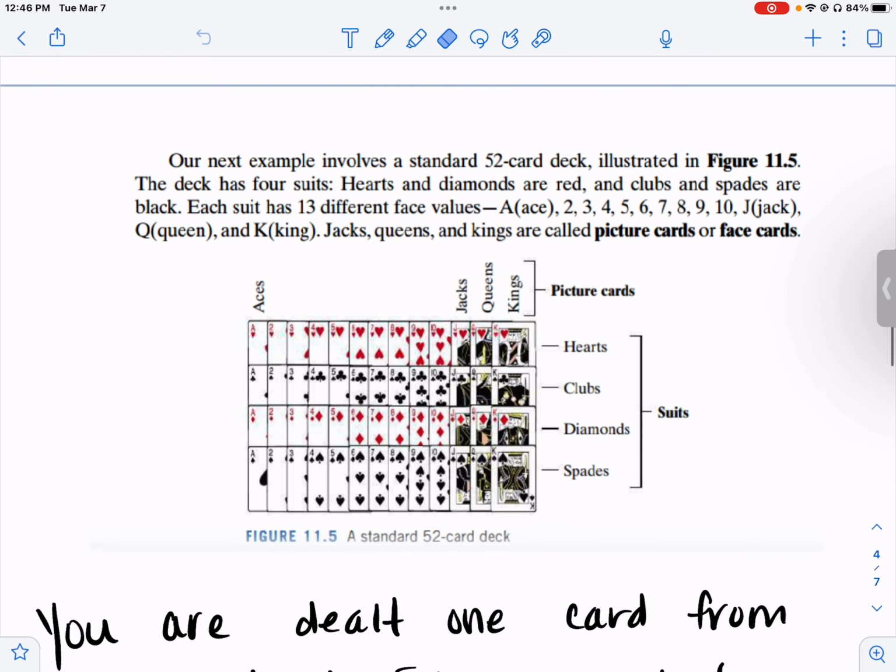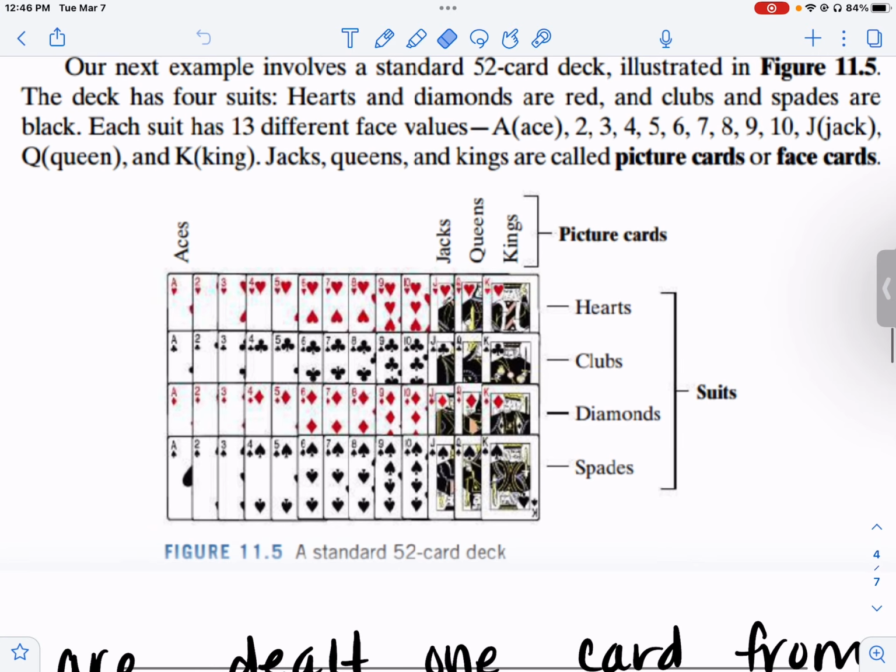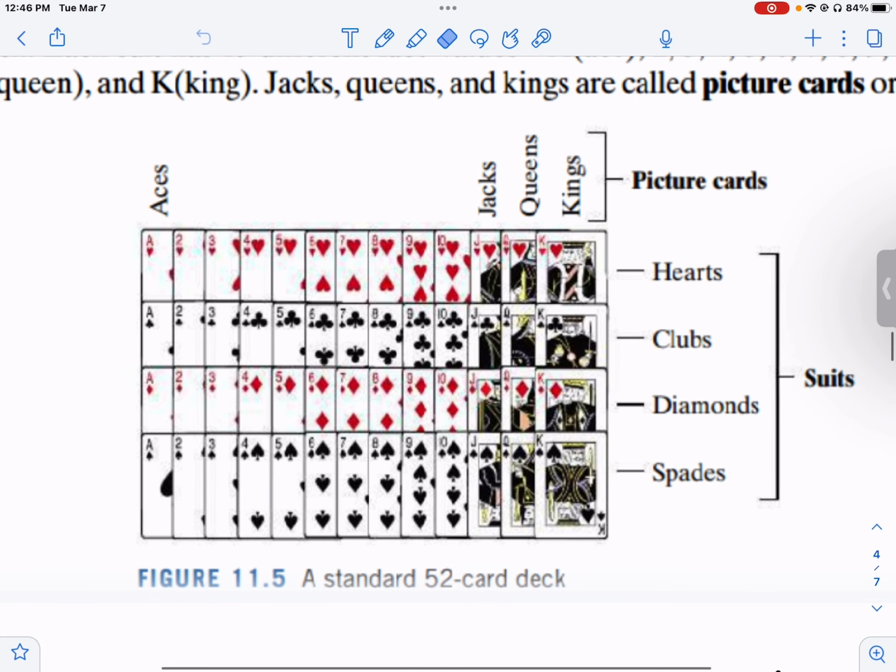Our next example uses a 52 card deck, as illustrated here. There are 52 cards. There's aces, 2 through 10, jacks, queens, and kings. There are 13 in each suit. The suits are hearts, clubs, diamonds, and spades.